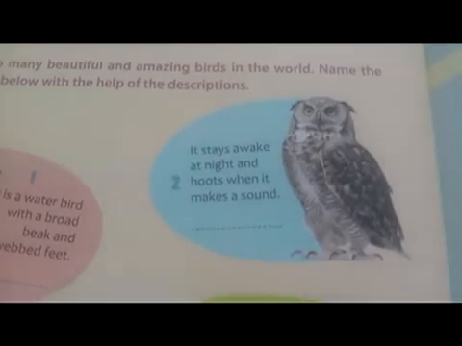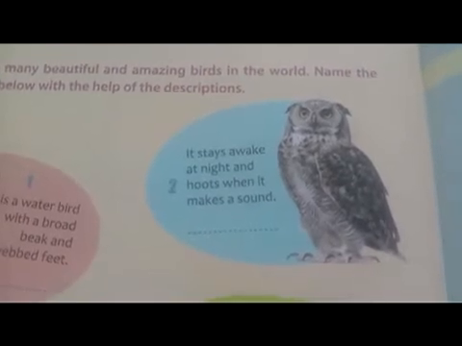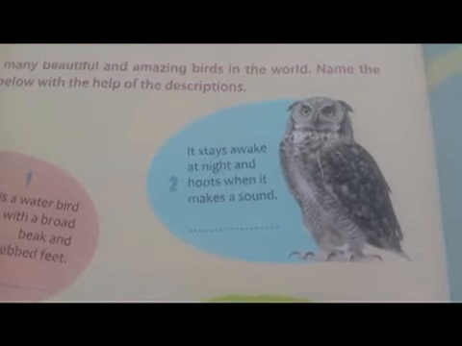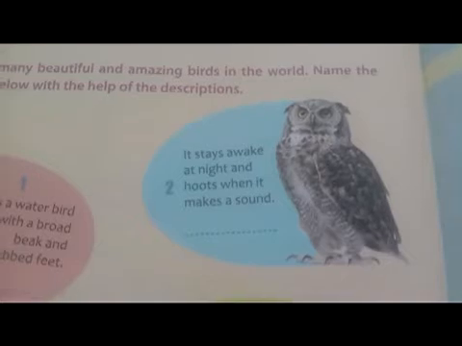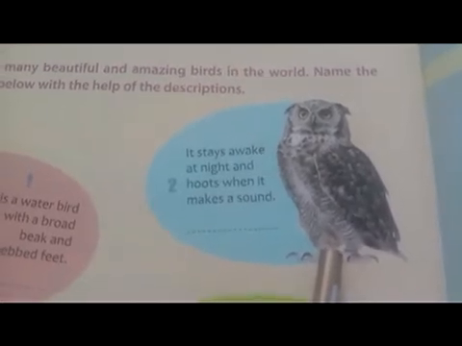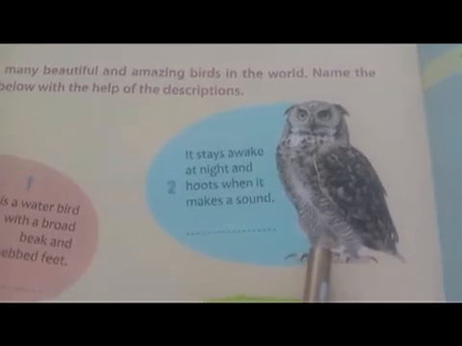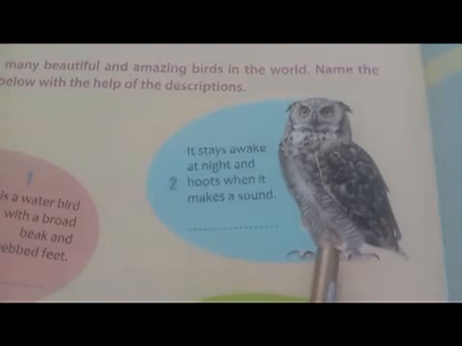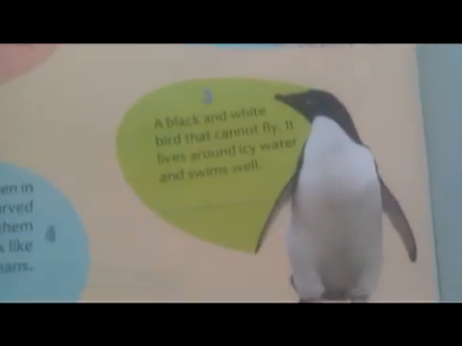When it makes sound, the sound sounds like hoots. What is the name of this bird? Yes, this is owl. O-W-L, owl.